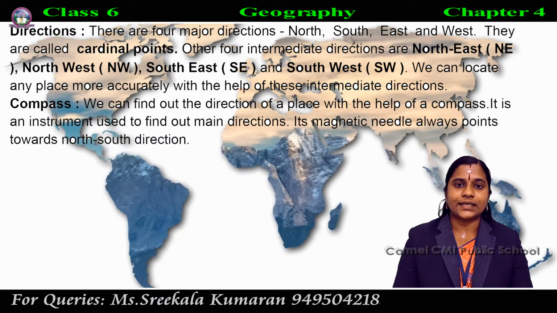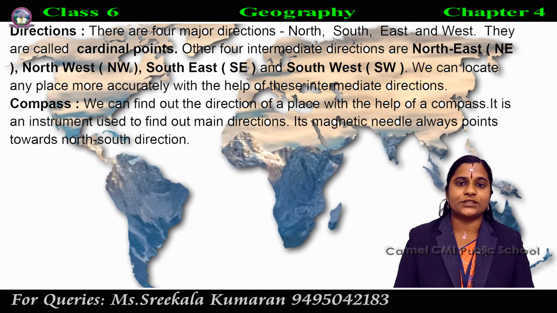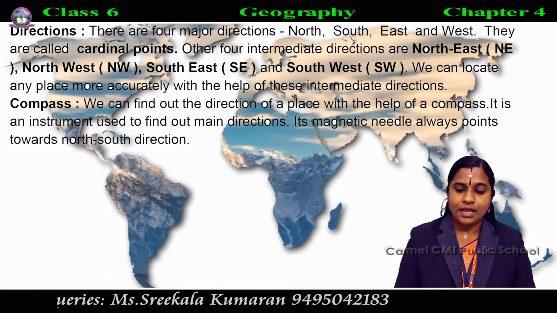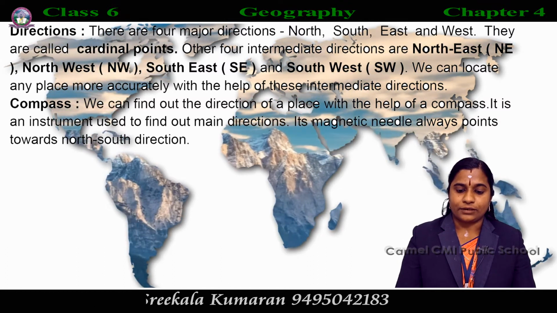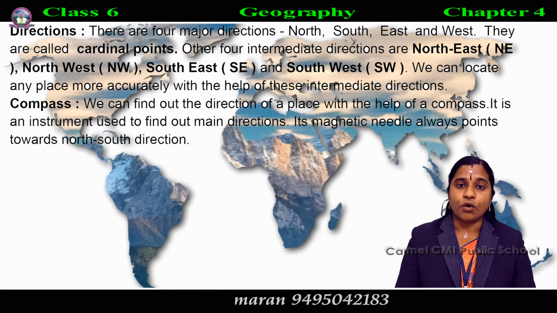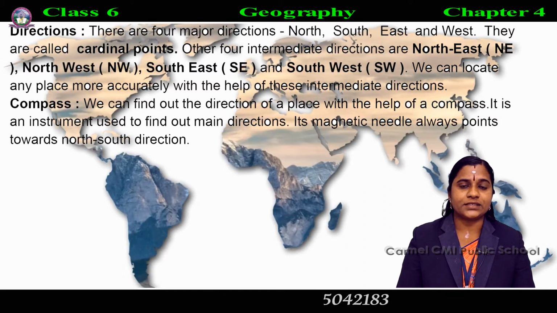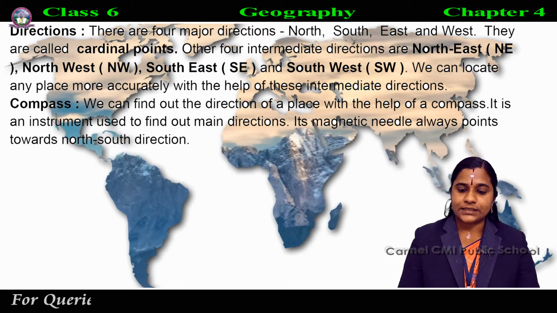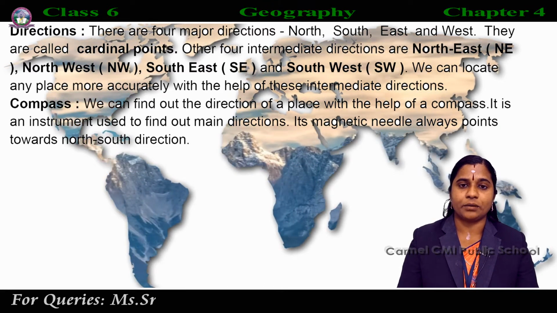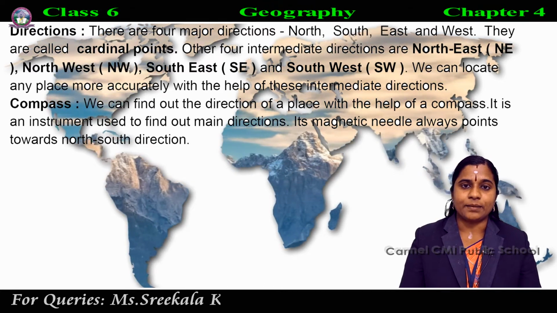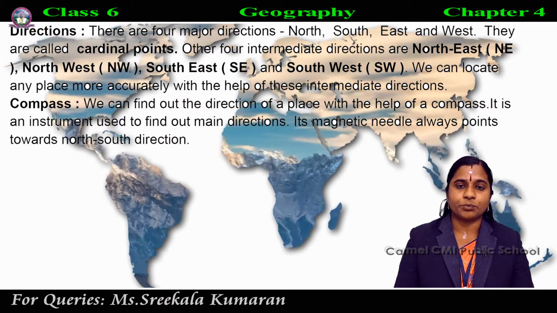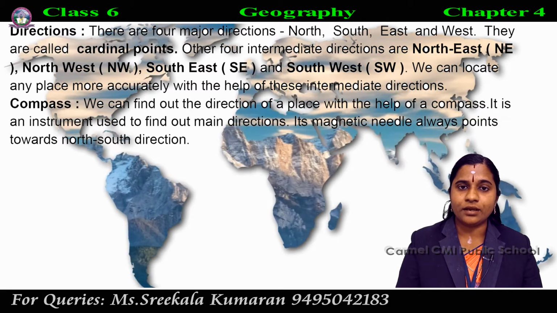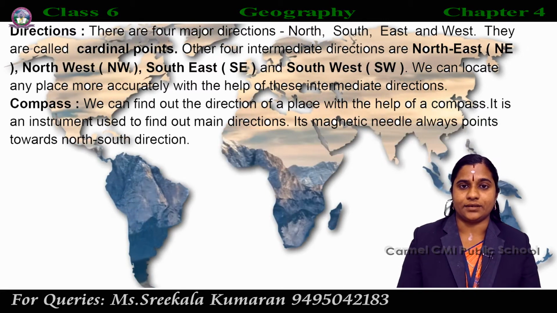And its magnetic needle always points towards which direction? North-south direction.